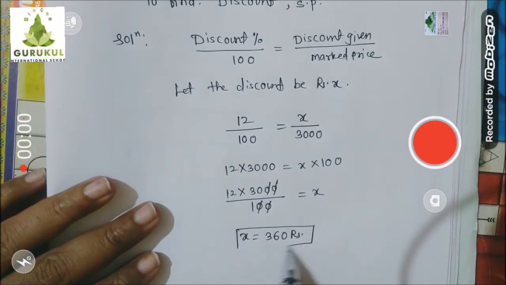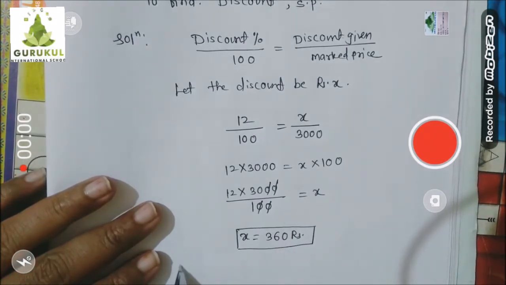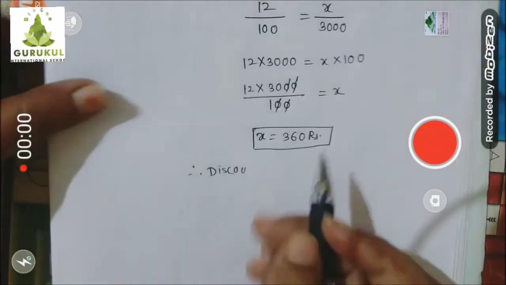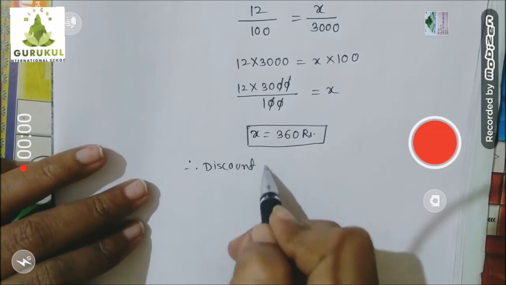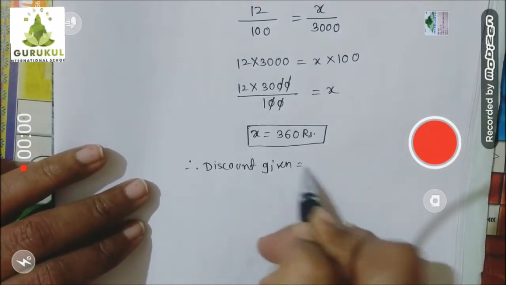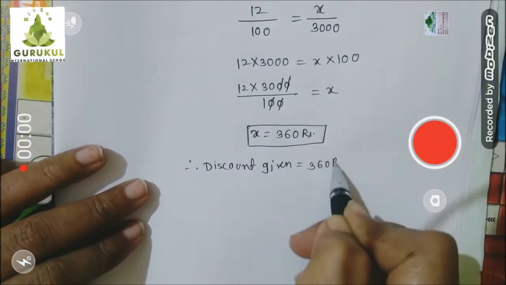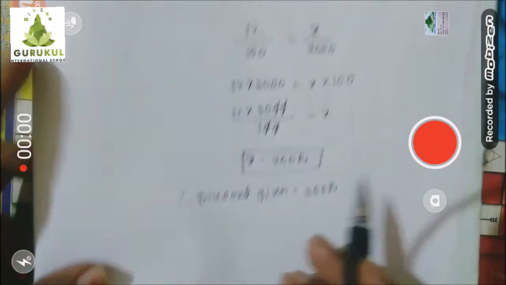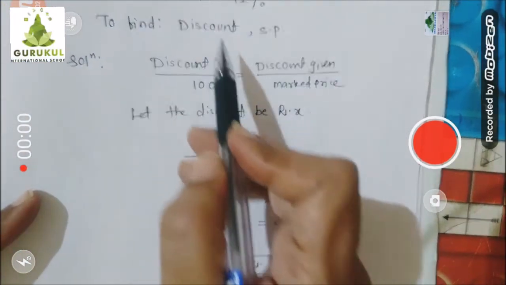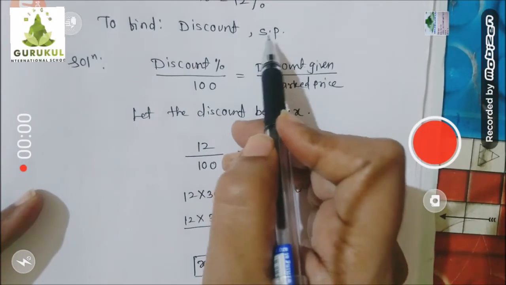In short, children, how much is the discount? Therefore, discount given is equal to 360 rupees. Now your first answer is ready. How much is discount? 360 rupees. Now let's find out selling price.